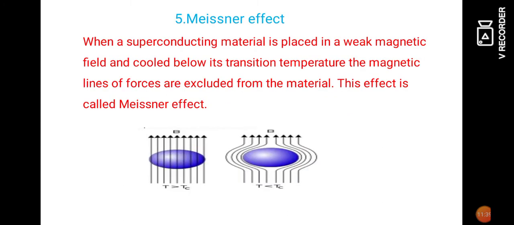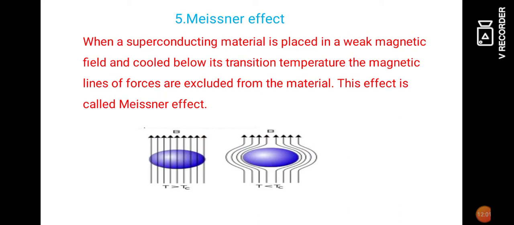Now let us see the fifth property, the Meissner effect. When a superconducting material is placed in a weak magnetic field and cooled below its transition temperature, the magnetic lines of force are excluded from the material. This effect is called the Meissner effect.